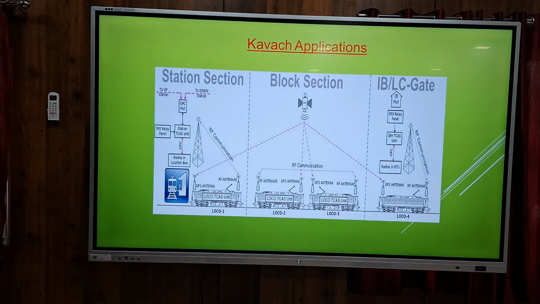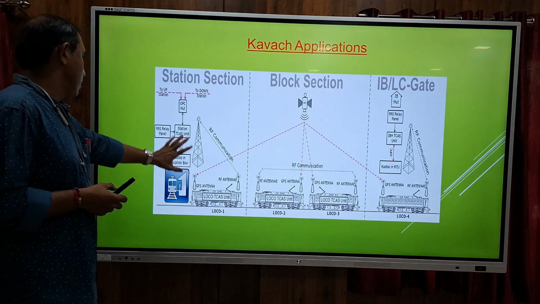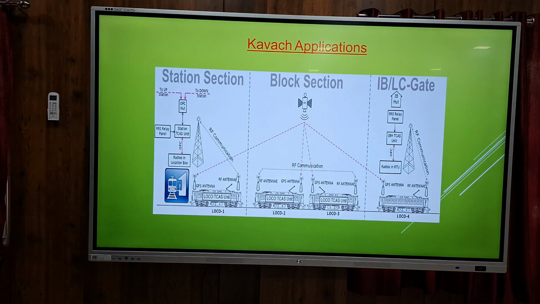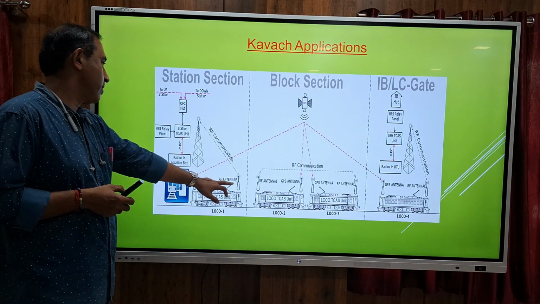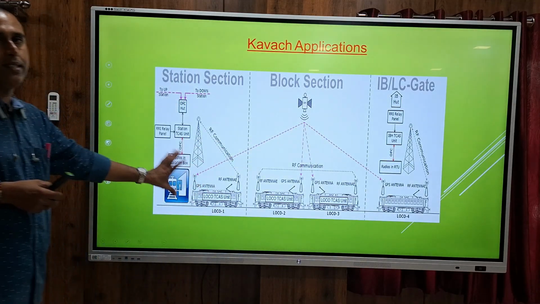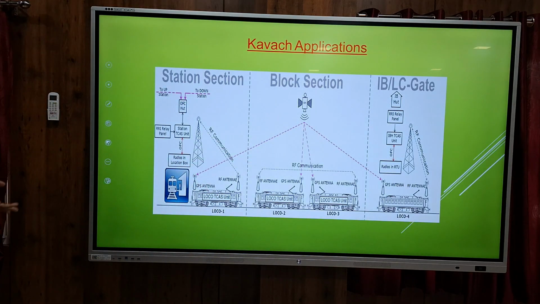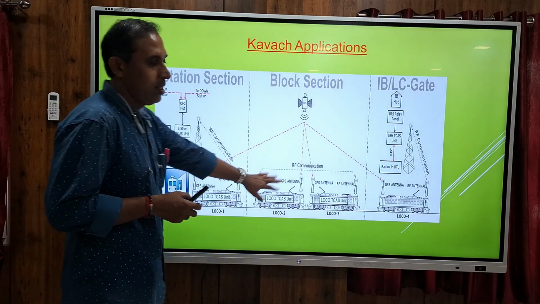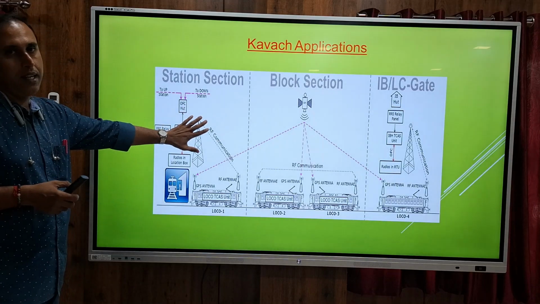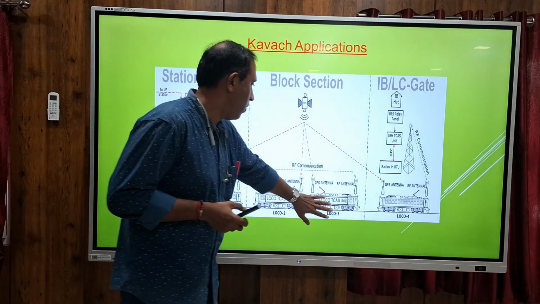This is the basic architecture of how communication takes place in a station section, from station to loco. Radio frequency communication will be there, and also GPS communication, which is used for synchronizing time. And if the loco goes into a block section, it already has the information collected from the last station.